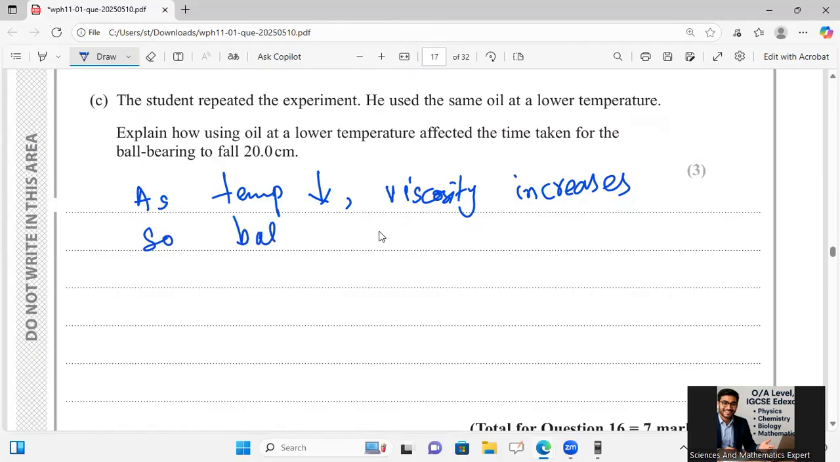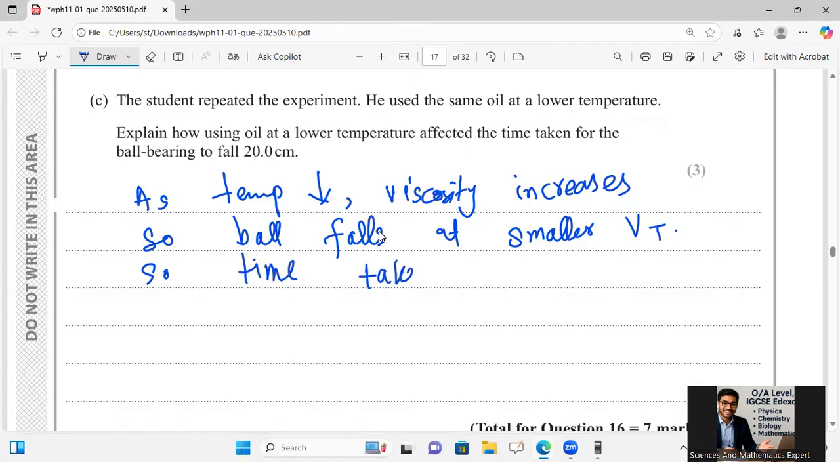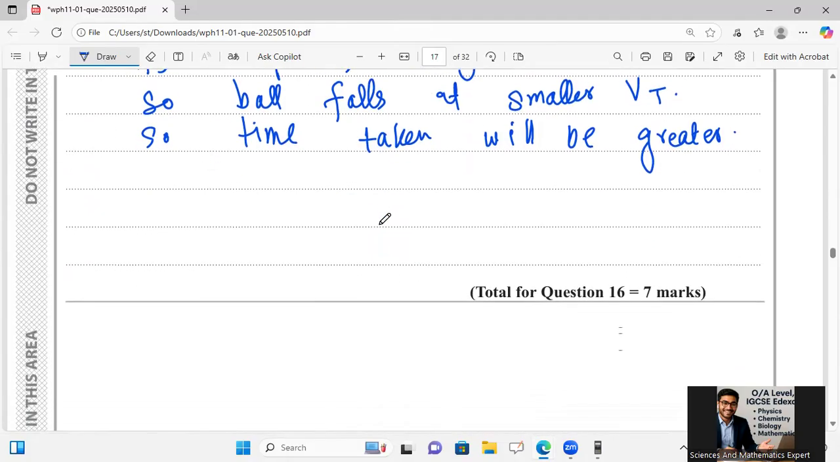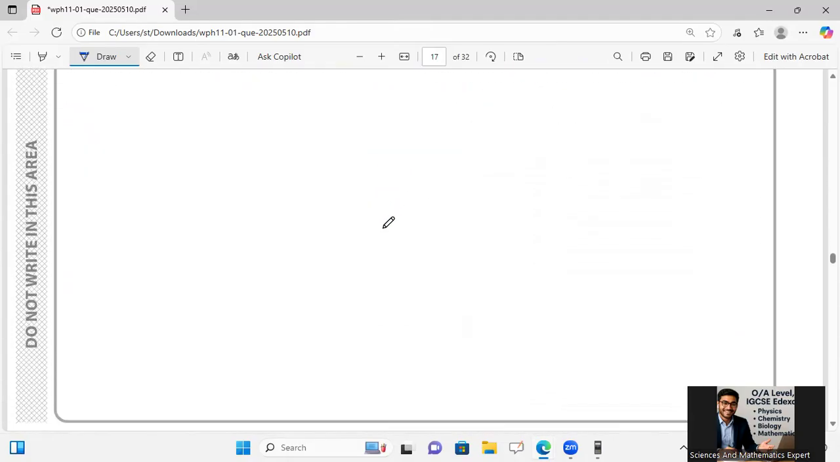So the ball falls at smaller terminal velocity, and we can say the time taken will be greater. So this was the concept behind it, how we should take viscosity into account. And in the next questions, we will also watch over there. And what is he saying in the next question, question number 17.